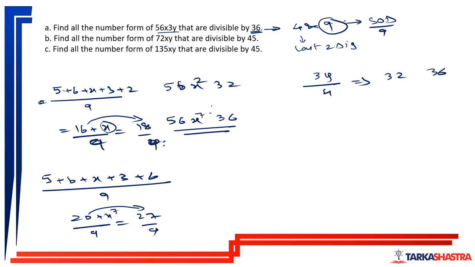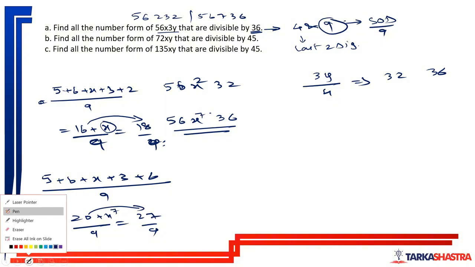So what are the two numbers? 56232 and 56736 are the two numbers which are divisible by 36. Okay, I'm erasing this. You can check it by pausing the video.